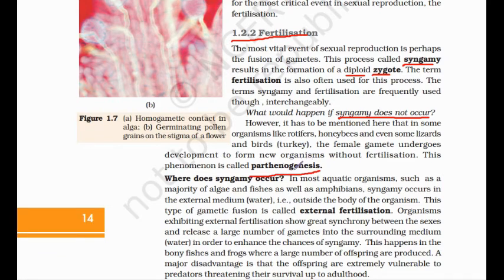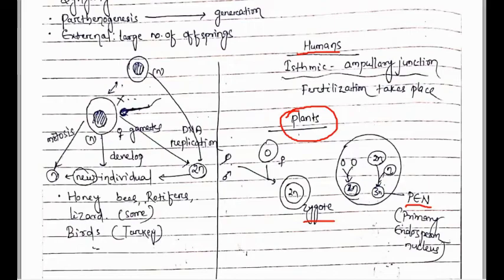Clear? What is meant by genesis? Genesis means generation. So here parthenogenesis means a new individual is formed without fertilization with the male gamete. Without fertilization by the male gamete or sperm, the new individual is formed from the female gamete or from the egg. This process is known as parthenogenesis.